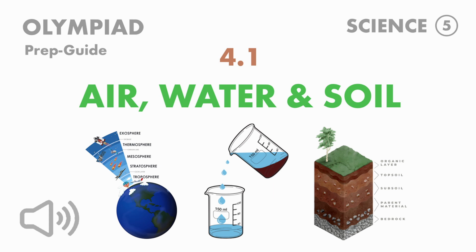Soil profile. The layers of soil are referred to as soil profile. These layers are horizons A, B, C, and bedrock.